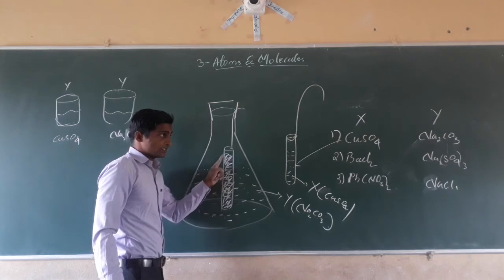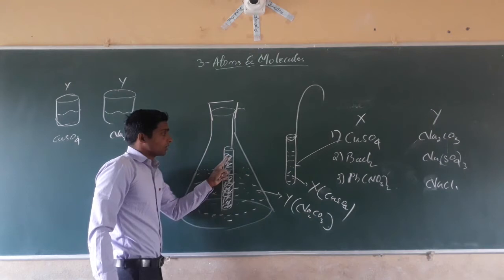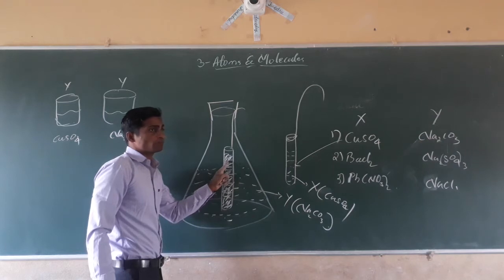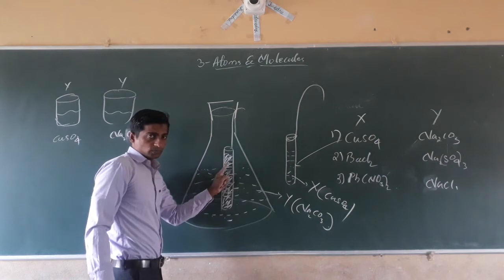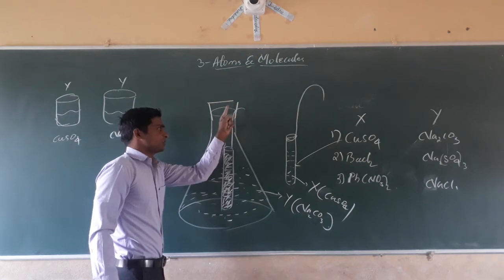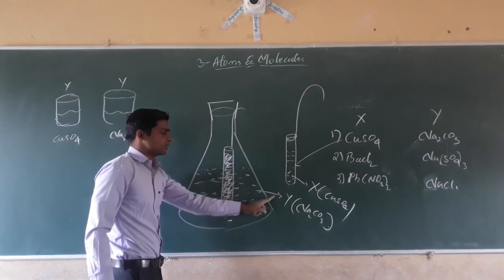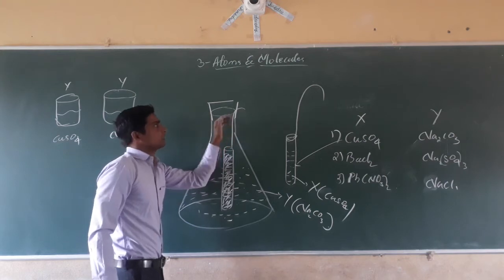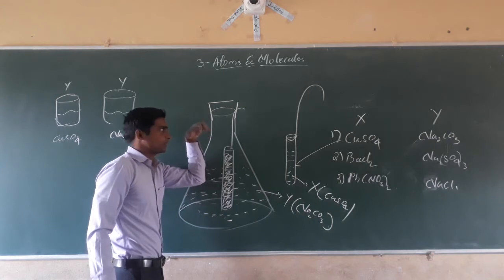And while inserting that, avoid the mixing of copper sulfate, the X solution which is present in the test tube. Then when you insert the ignition test tube in the conical flask which contains the Y solution, that is the sodium carbonate, fit the rubber cork tightly, so that it should not let any gases pass out. Fit it tightly.